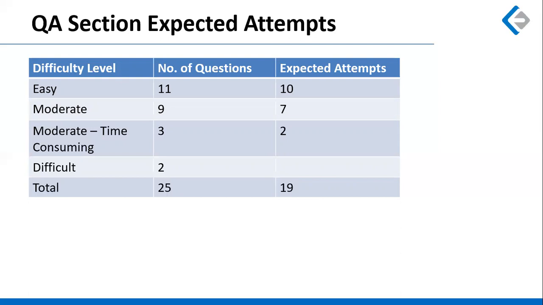Okay. Now, out of 11 questions, which are of easy level, we expect most of the questions as usual. So we are expecting you to solve around 9 to 10 questions at least from these 11 questions. From the moderate questions, again, having said that these are all solvable questions, we expect a good number of questions from this as well, which is somewhere around 7 out of 9 questions. Moderate but time consuming, we expect you to solve around 2 questions from this, and difficult questions, you can completely leave them, it's fine. So total, out of 25 questions, we expect somewhere around 19 attempts by well-prepared students. And yes, this is within a time limit of 40 minutes. That this was doable because the questions were very direct here.